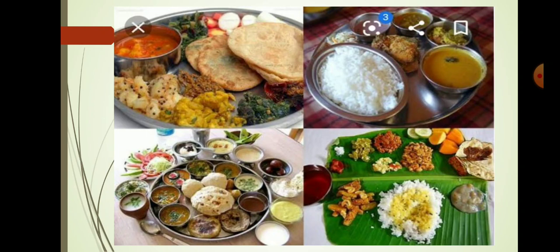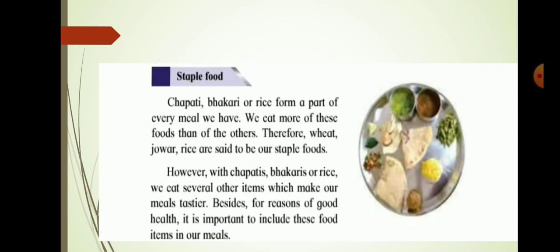So when we see this, the things we eat in large quantity, chapati, bhakri or rice, we eat in a large quantity. They are a part of every meal we have. So they are called staple food. As we have learned in the previous lesson, staple foods are nothing but the food we eat in more quantity. So wheat, jawar and rice are said to be our staple food.